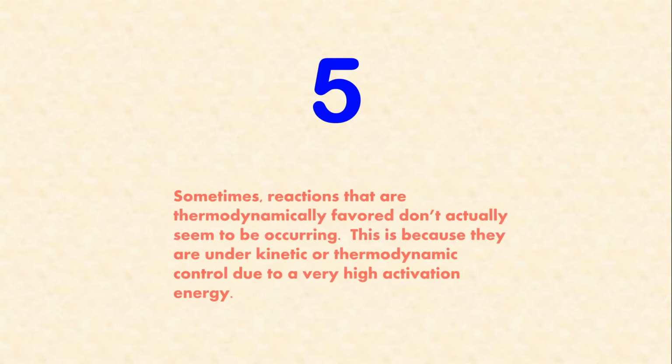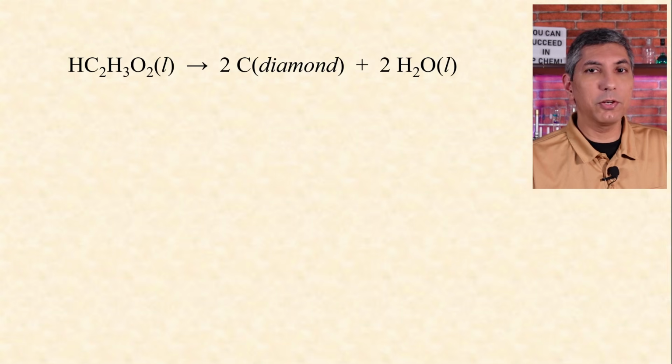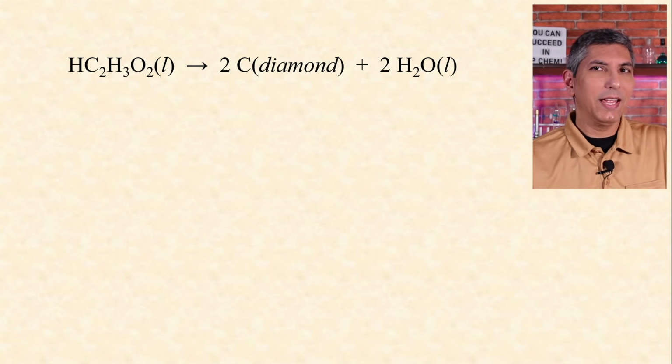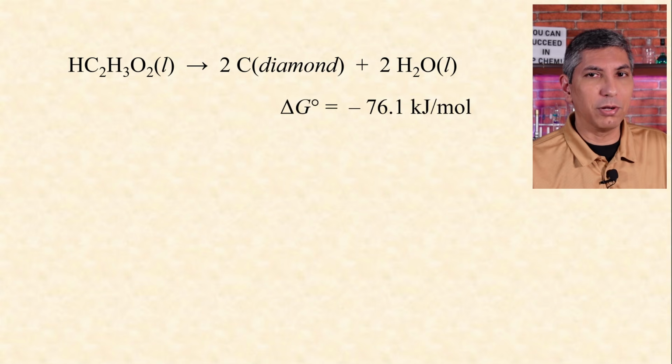Number 5. Sometimes reactions that are thermodynamically favored don't actually seem to be occurring. This is because they're under kinetic or thermodynamic control, often due to a very high activation energy. Let's take this reaction in which liquid acetic acid decomposes to form diamonds and liquid water. This sounds like a very interesting reaction, and since delta G is negative, this is a thermodynamically favored process.